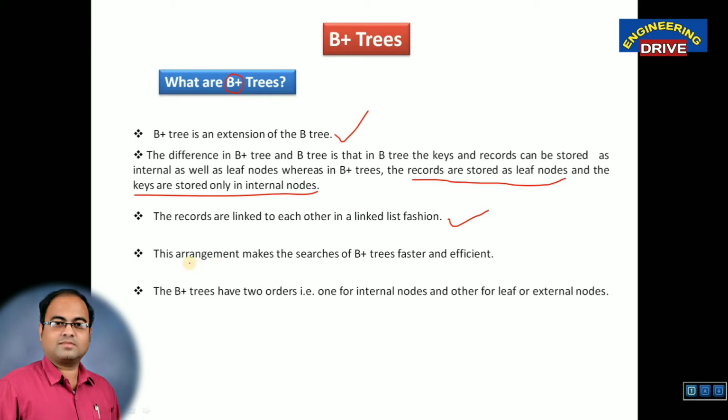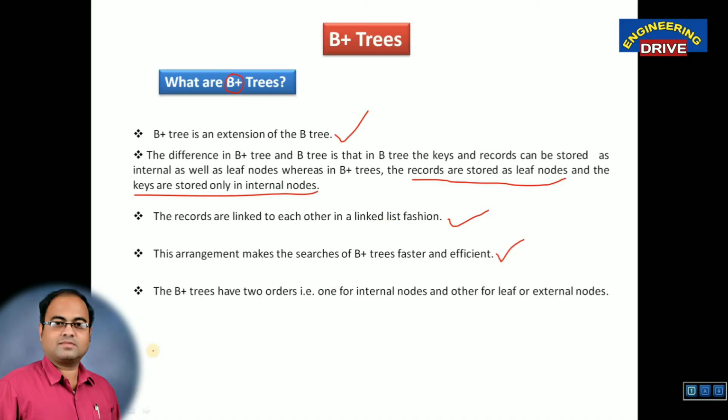Next, third point, this arrangement makes the searches of B plus trees faster and efficient. So what is the big advantage we get when we arrange the records in a linked list fashion? The accessing time or the searching time for B plus trees will be comparatively faster and efficient